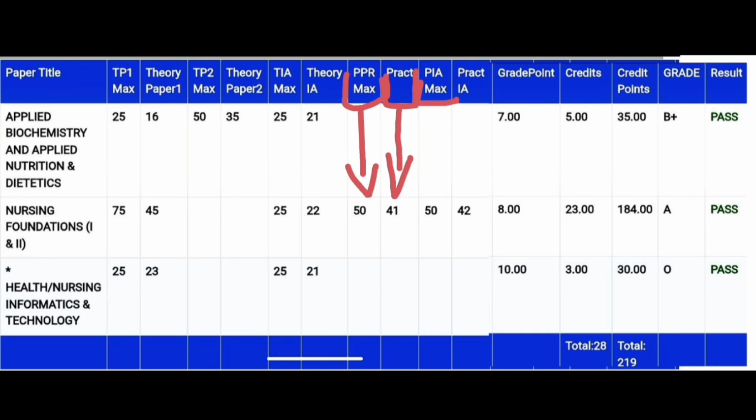PIA means practical internal assessment marks, which will be given by the internal examiner during practical examinations, out of 50 marks. He will also give some marks which will be added in this column, that is practical internal assessment marks.